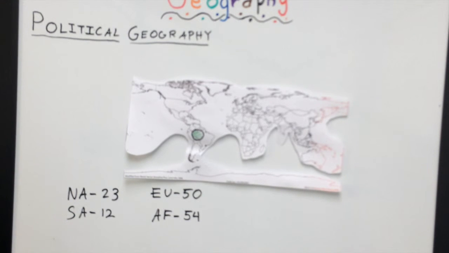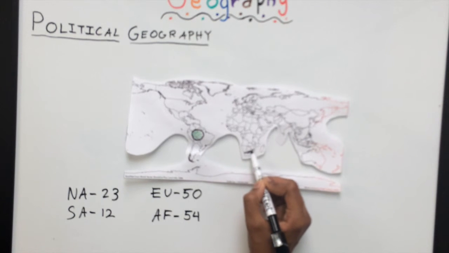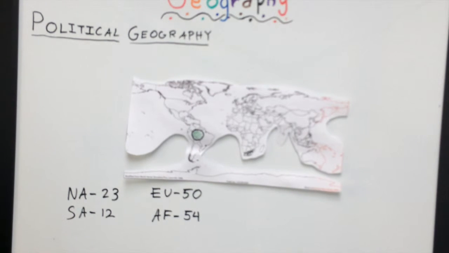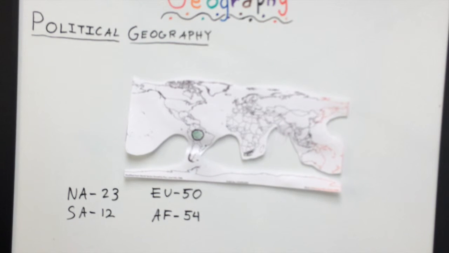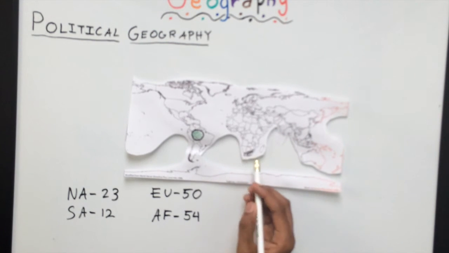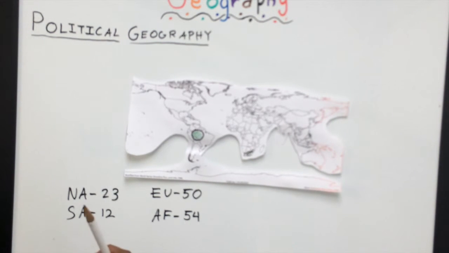South Africa, this country right here, is actually a very rich country because of its gold and petroleum exports. It exports gold to many countries, notably the United States and India. So South Africa has earned a lot of money because of that, but it doesn't mean that every single African country is wealthy.